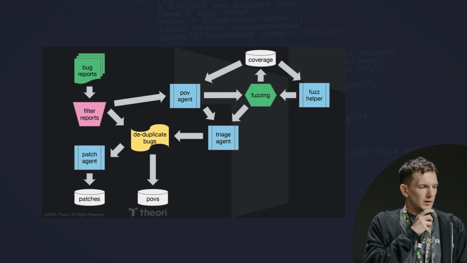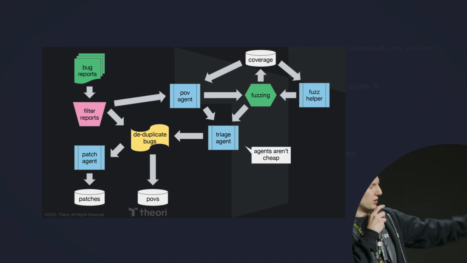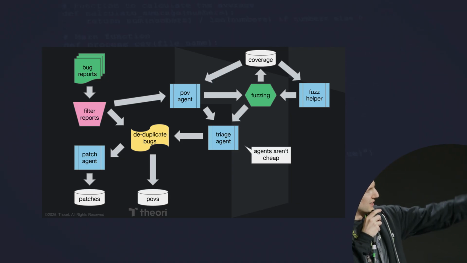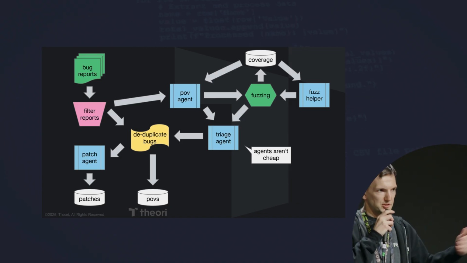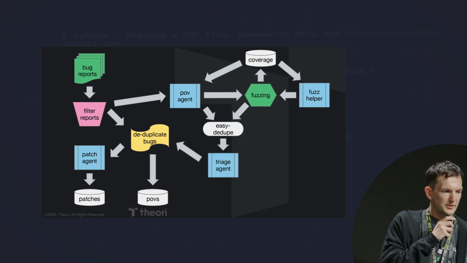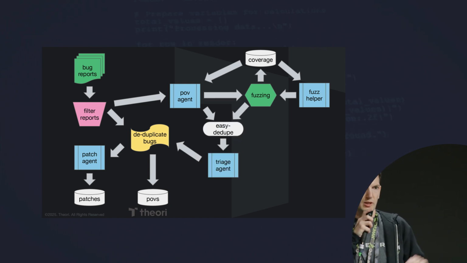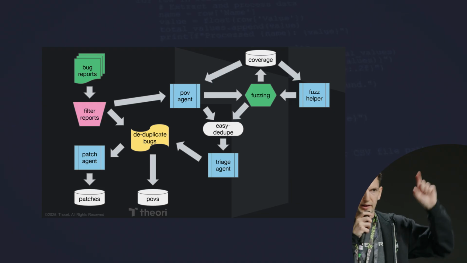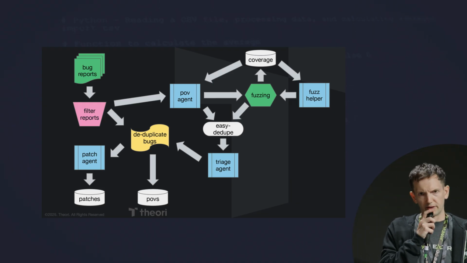Cool. So the other thing here, we talked about this. Now we have an agent. Our fuzzing is going directly into an agent. Agents are dollars. Agents aren't cents. This isn't cheap. This isn't too bad. There's kind of an easy dedupe thing, right? You can do stack hashes, like figure out where it crashed, what it looked like, what the instruction pointer was. That's not too bad.